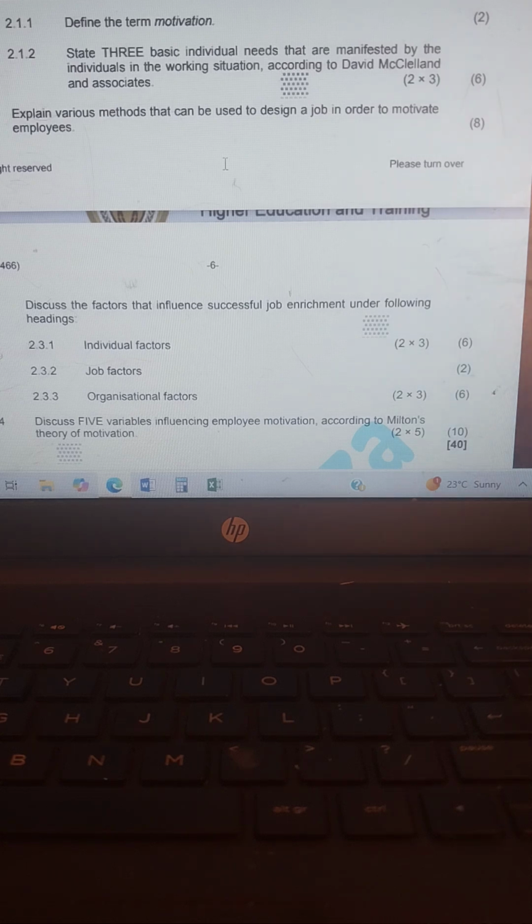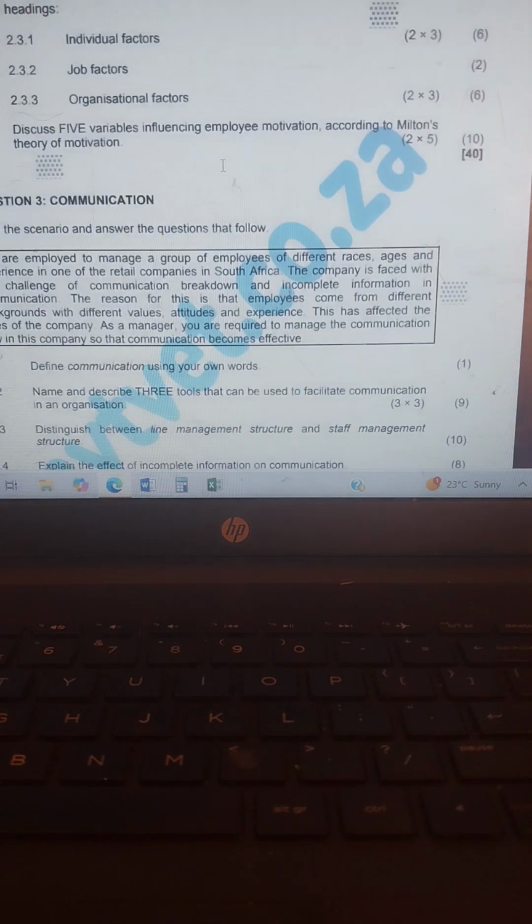Then we go to 2.3. 2.3.1, discuss the factors that influence successful job enrichment under the following headings. We have individual factors. Individual factor, I will give how many, which means each it's what? It's 2, and you get 3 marks.